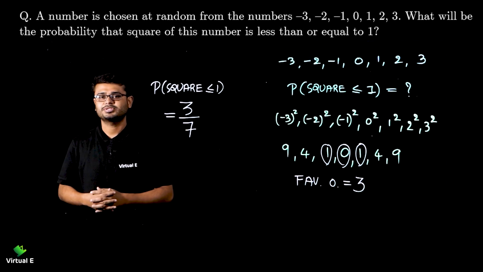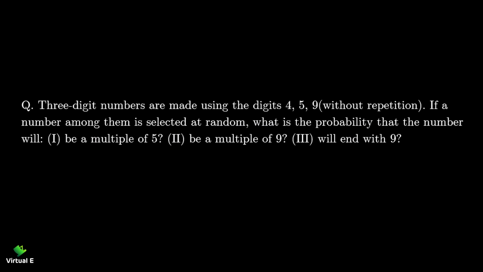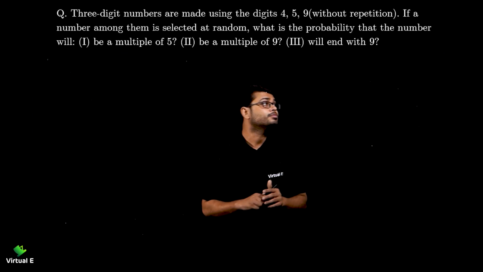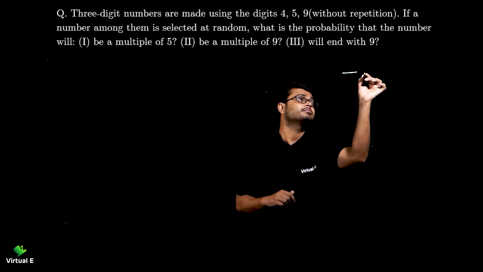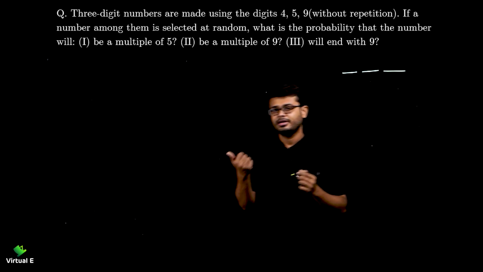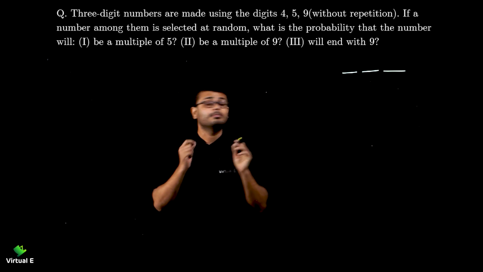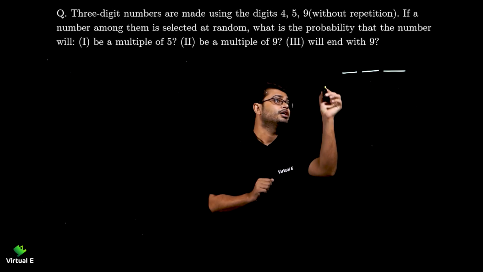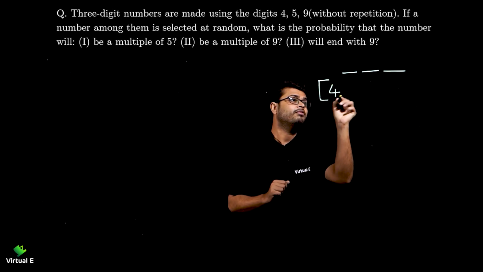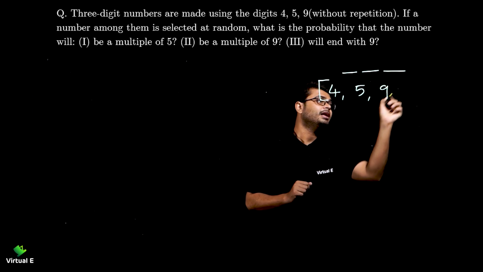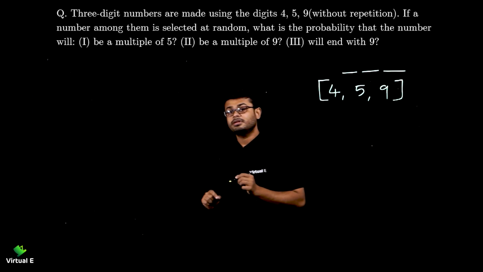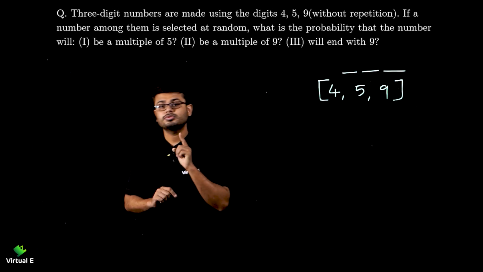Let's move to the next question. Let's do one interesting question with the digits. Let's start with the question. 3-digit numbers are made using digits 4, 5, 9 without repetition. Okay, so we are supposed to make 3-digit number, which has 3 digits, right? Obviously, it could be anything. But there is a limitation that you need to take only 4, 5 and 9. And one more condition is given over here, that you are not supposed to repeat.